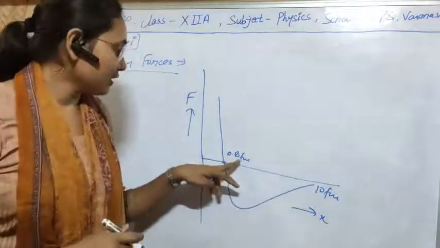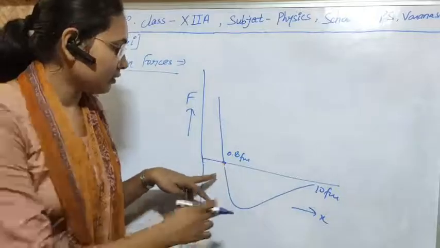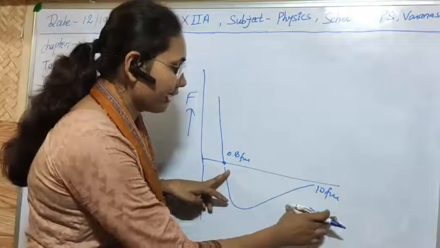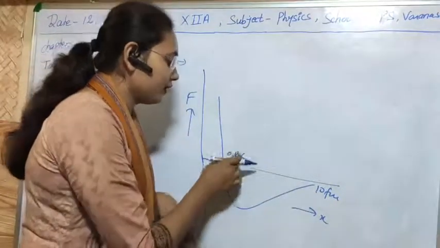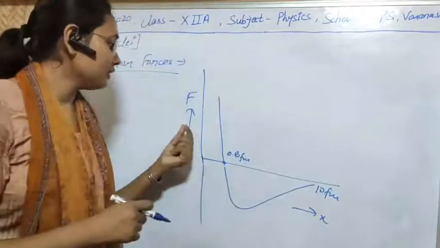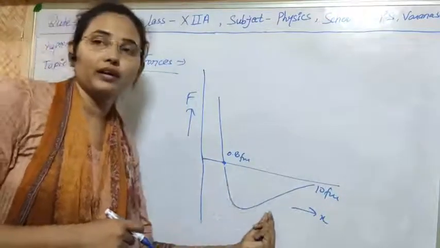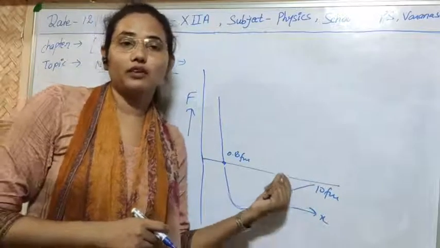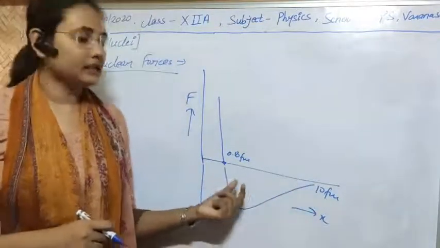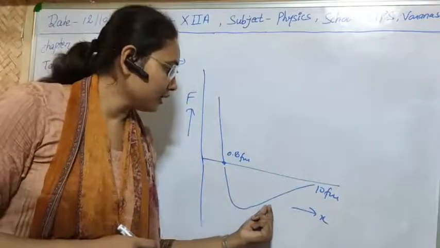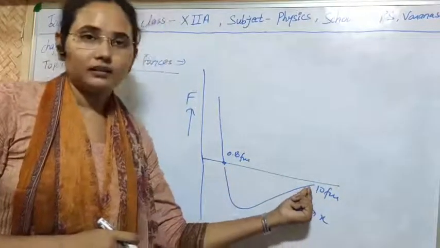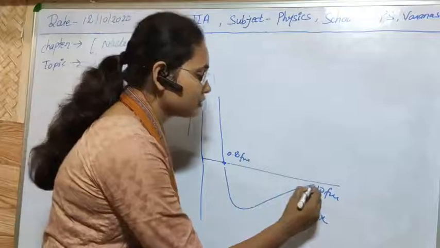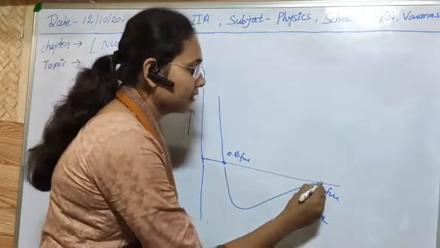And as you are seeing, on increasing x beyond 0.8 Fermi, the value of nuclear force becomes more and more negative. It means the value of the attractive force increases, and again after some value it starts to decrease, and when it comes to 10 Fermi, it again becomes 0.